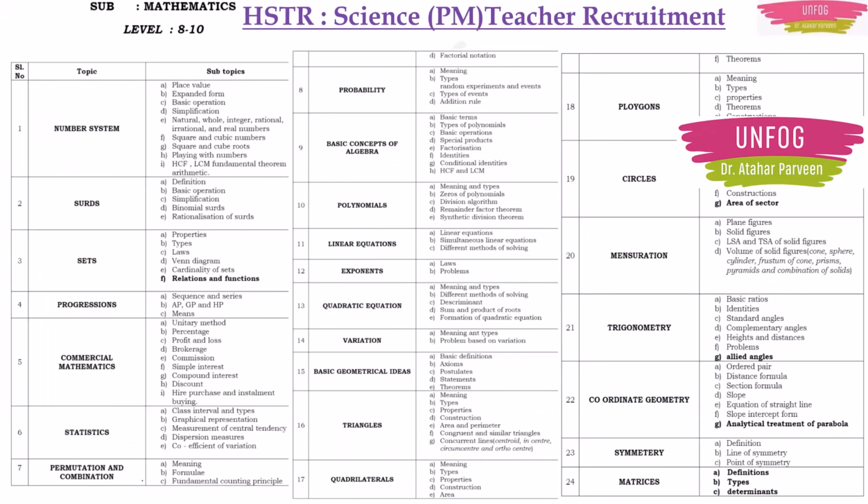So this is the syllabus for HSTR PM method mathematics.